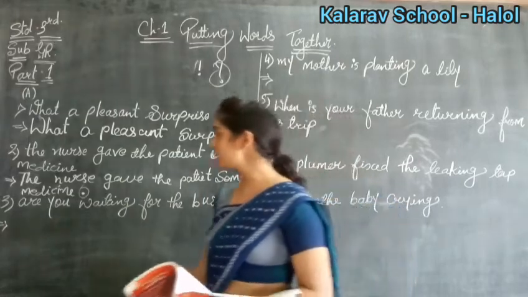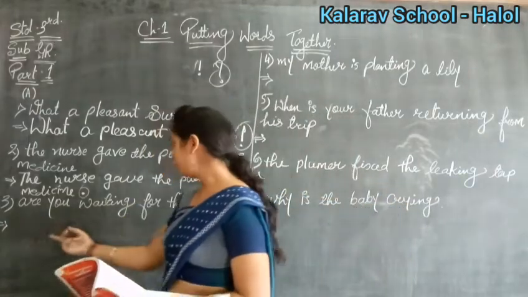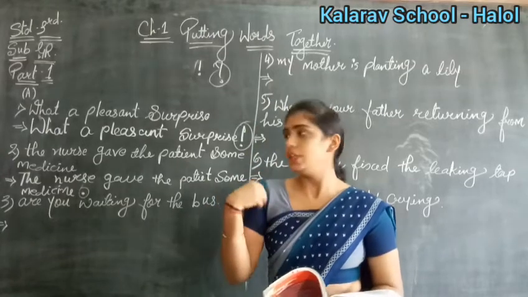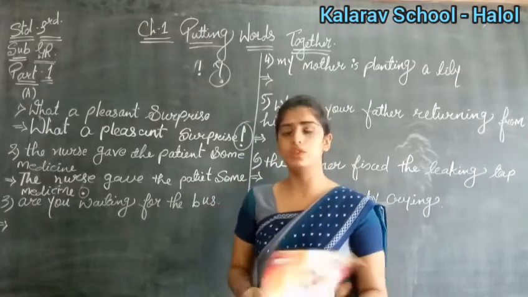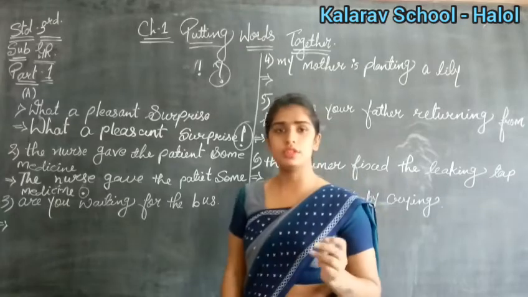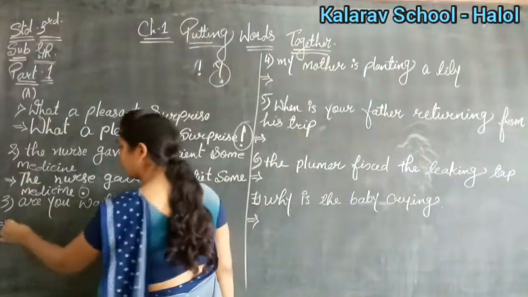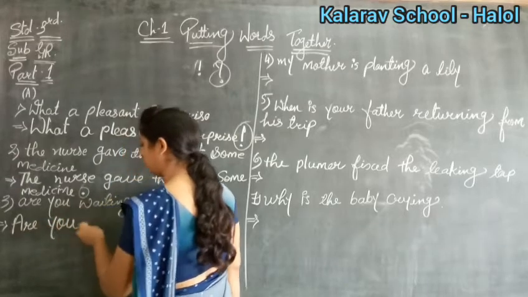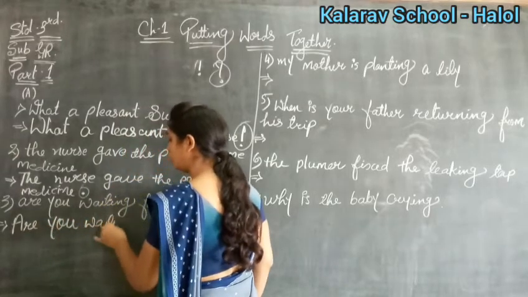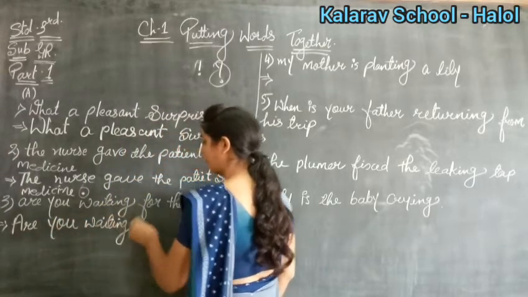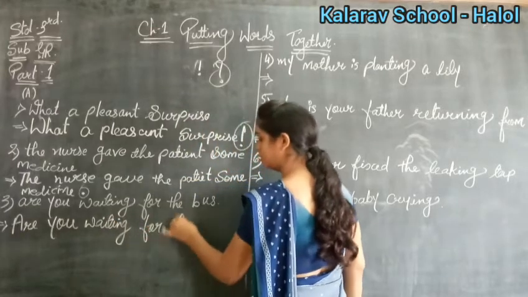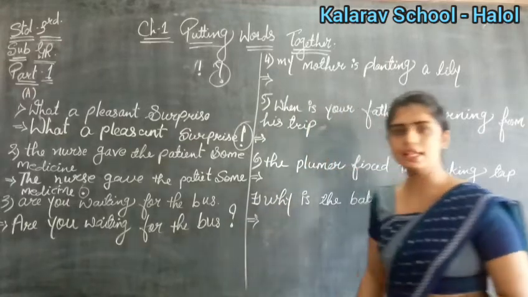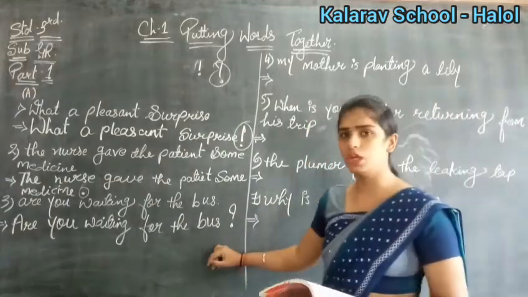Yes. Now see what is the next given to you. Are you waiting for the bus? So again this is a question. Yes. Someone is asking the question, are you waiting for the bus? Yes. So this is a question. So first of all you will put the first letter capital. Your A should be capital. Okay. Are you waiting for the bus? Okay. So this is a question. So we'll put a question mark at the last. Clear how you have to make?